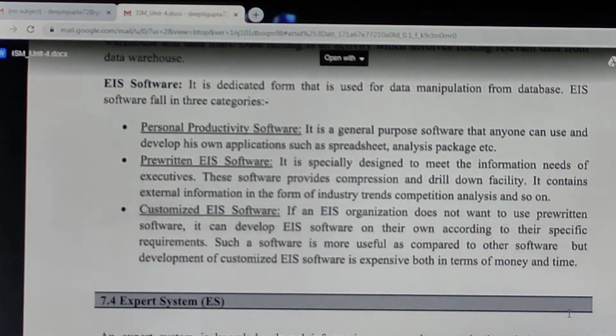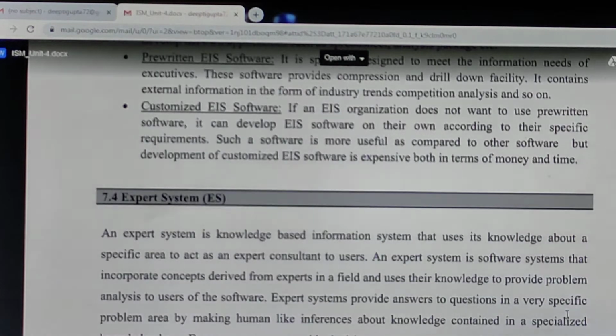And the third one is the customized EIS software. Customized EIS software is software that caters to the needs of only one particular organization. Suppose a company is creating EIS software for other companies, but I am asking that company to customize that EIS software according to my needs. So that will be customized EIS software, right? That will definitely be more expensive and it will take more time.